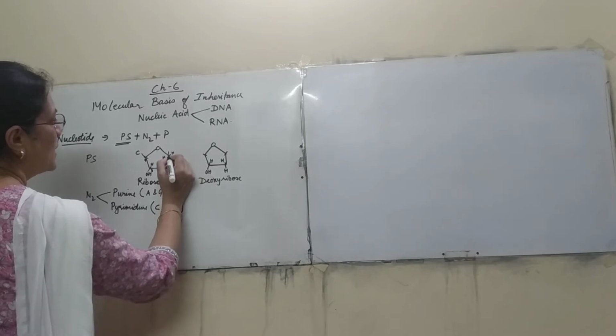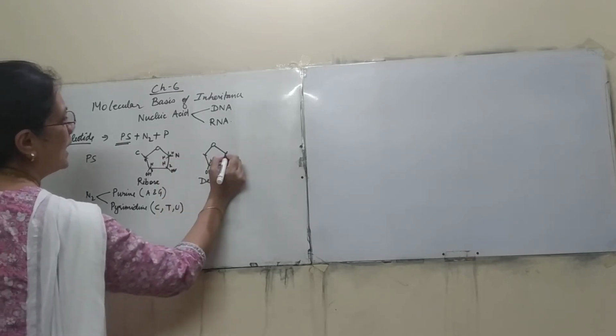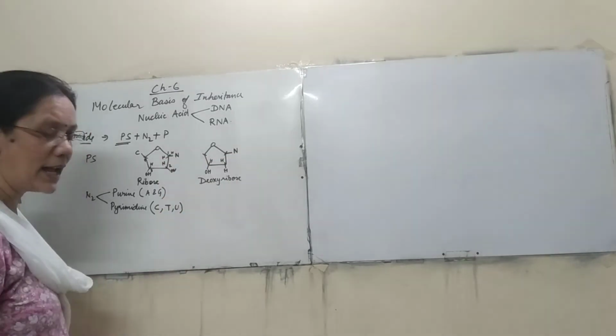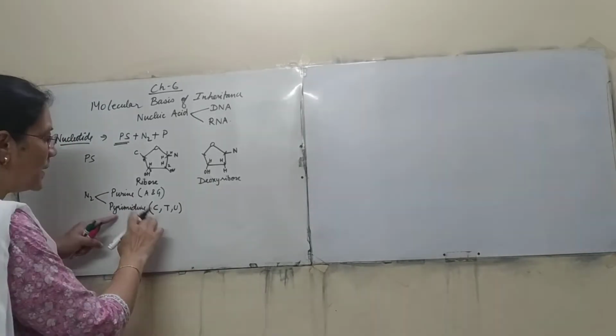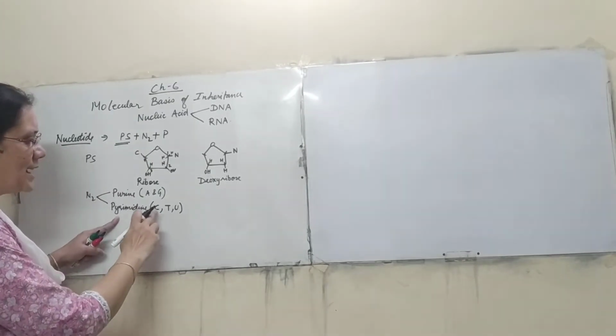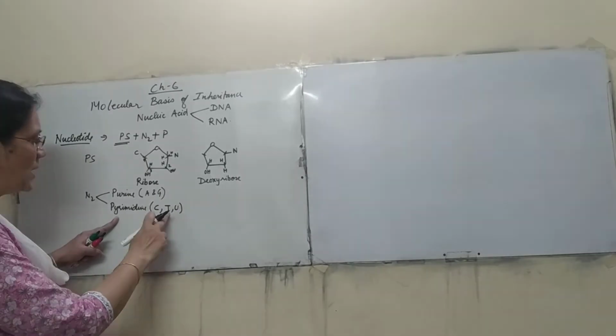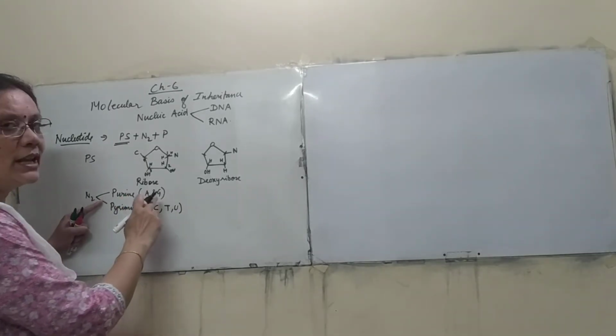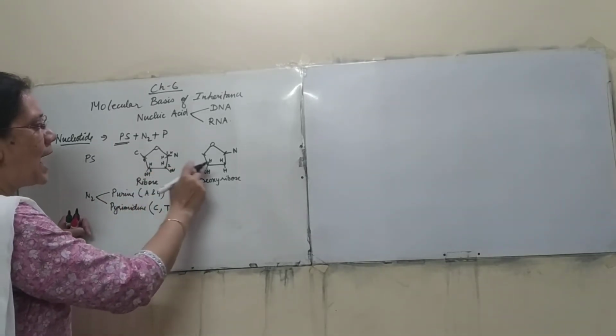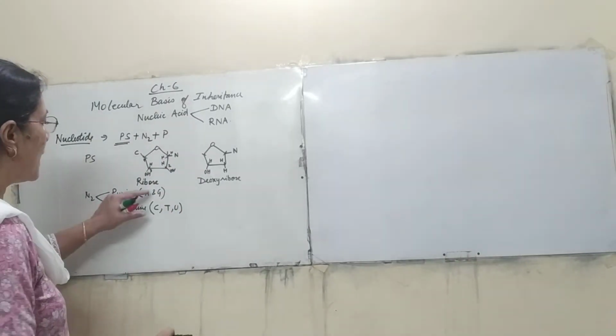So here on the first carbon atom you will find the nitrogenous bases being attached. Now the pyrimidines which are present in DNA are cytosine and thymine, whereas A and G are present in both RNA and DNA.